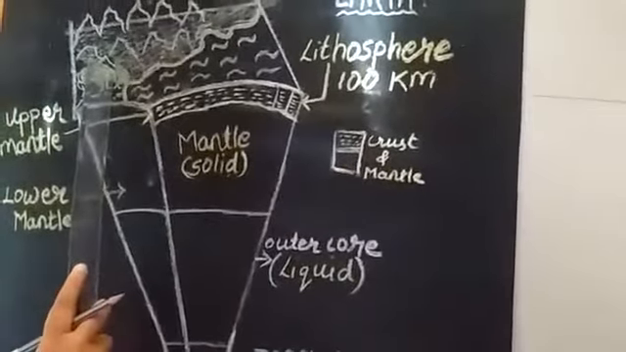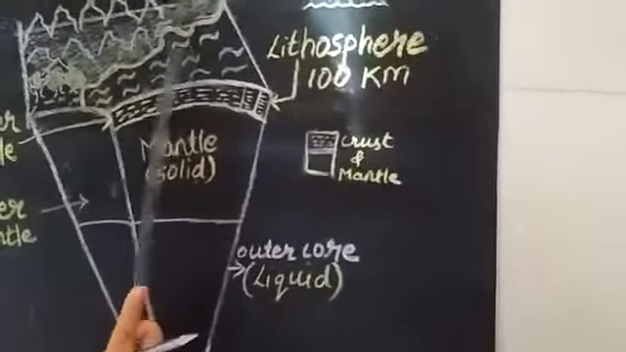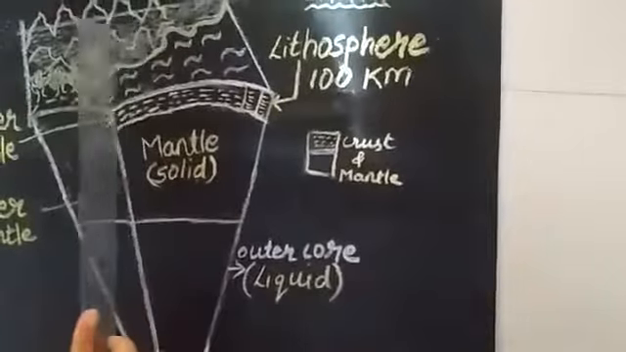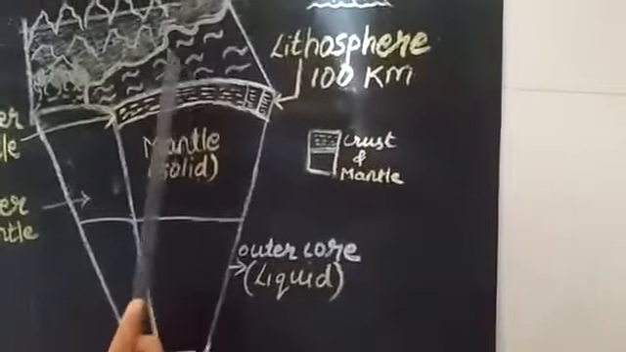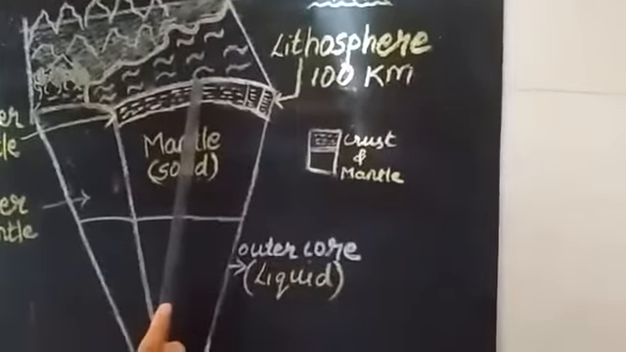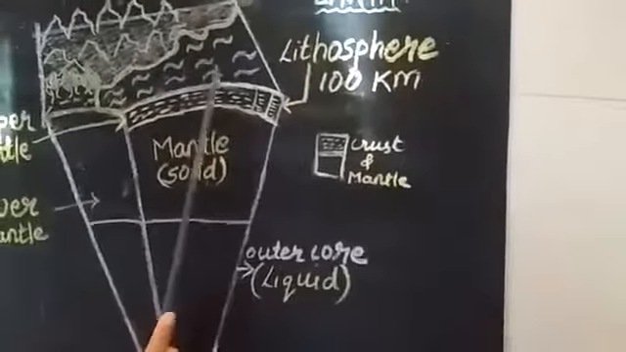Now next we will move towards the oceanic crust. This part is the oceanic crust. This is the second layer of the crust, which is called the oceanic crust. It is made of the elements silica and magnesium.